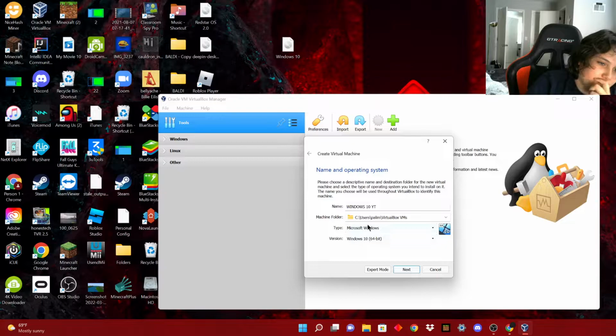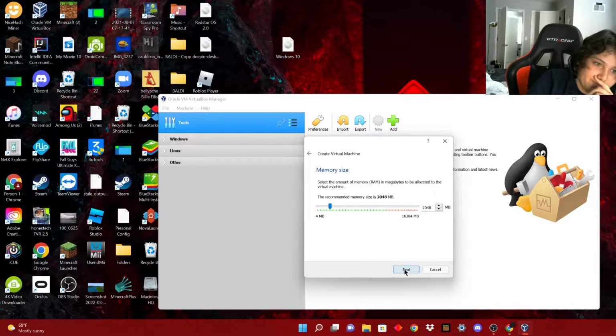Make sure it's set to Windows 10 and Microsoft Windows, and make sure it's 64-bit. You don't want 32-bit. Now this you can set as much RAM as you want. I just recommend you set it to more than 2 gigabytes. Under 2, it's not going to run very well.